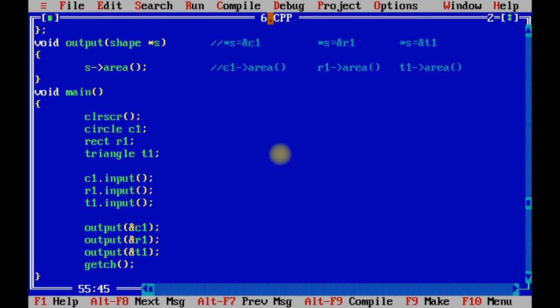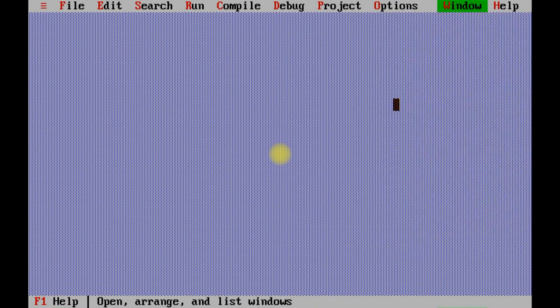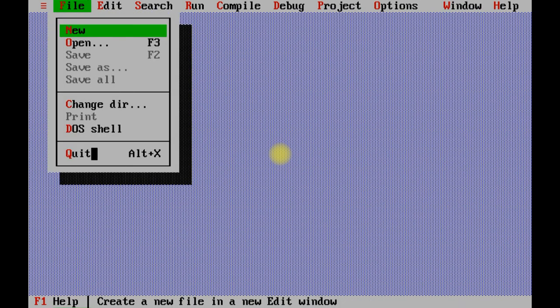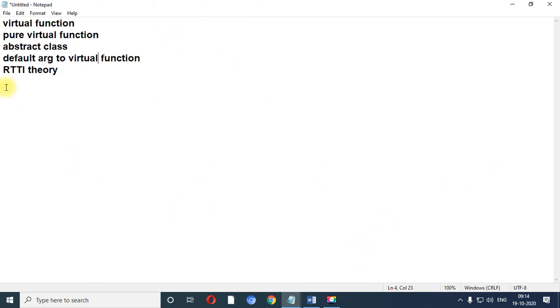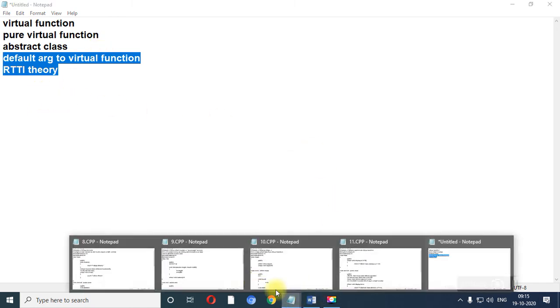So in our today's session we have performed 3 programs which are based on the virtual keyword. First is related with the virtual function, second is related with the pure virtual function and third is related with the abstract class. 2 topics still remain, that is default argument to virtual function and the theory of RTTI, which we are going to complete in our next video. Let me share the notepad file for today's session.